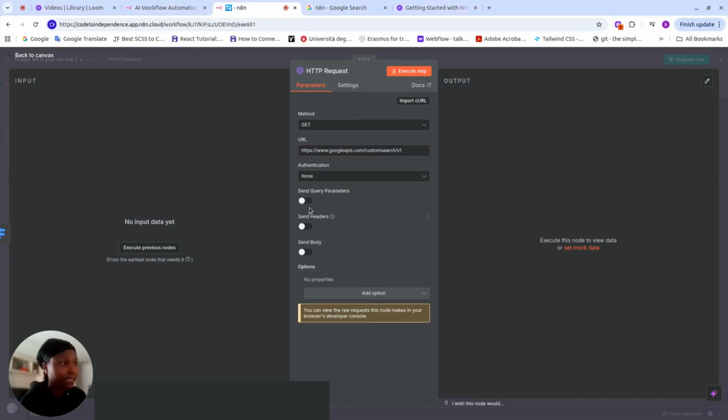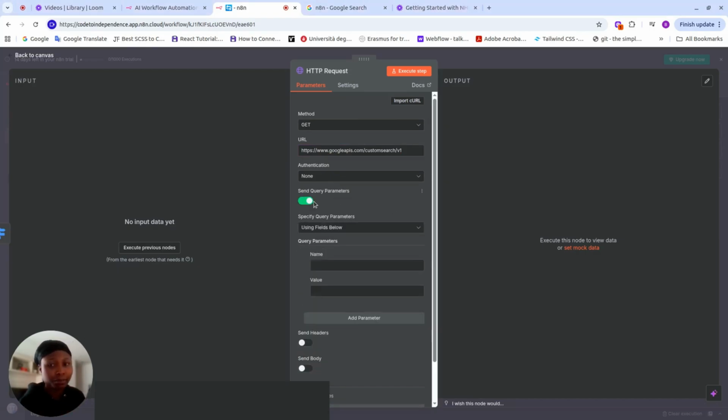So here we're using a GET method because we're receiving from the action router. And then our URL here is the URL Google uses for custom searches.